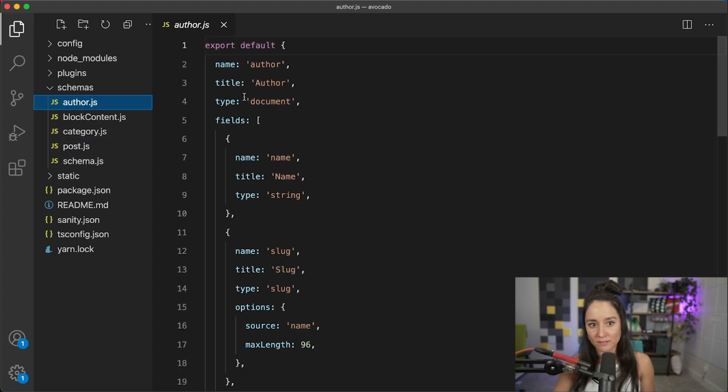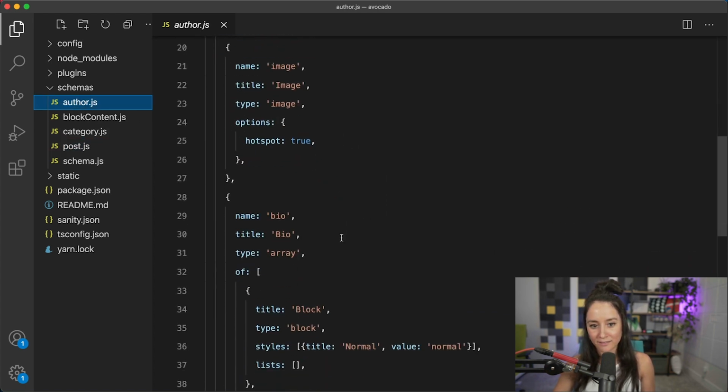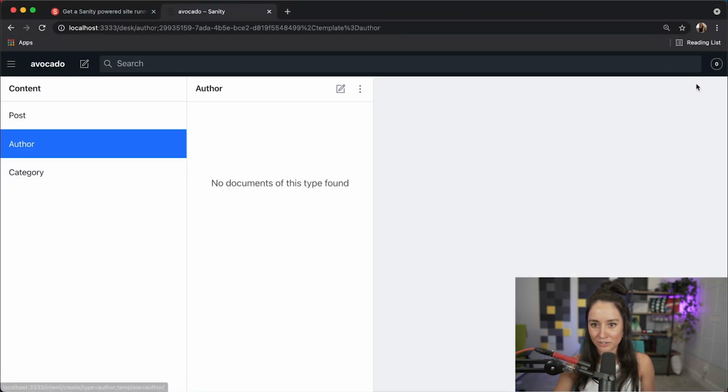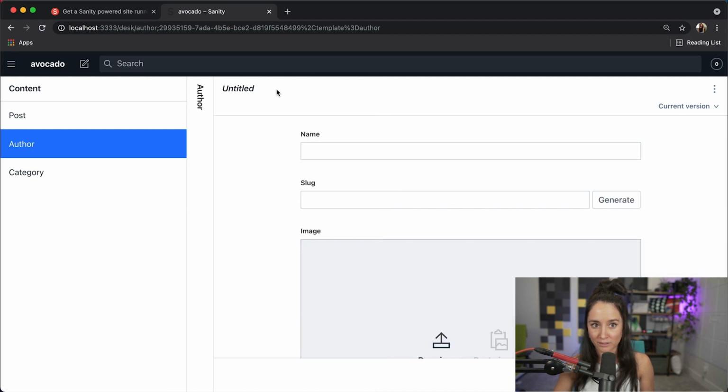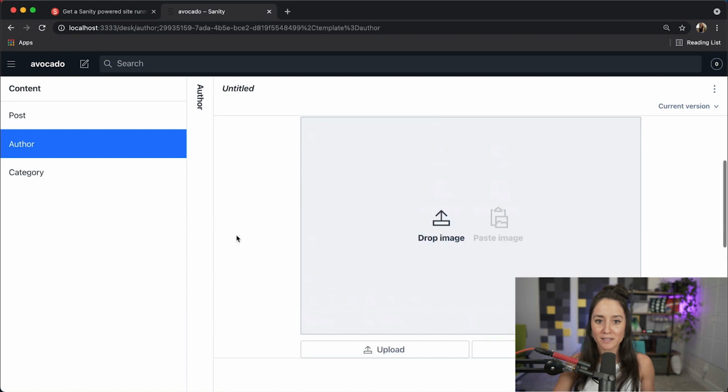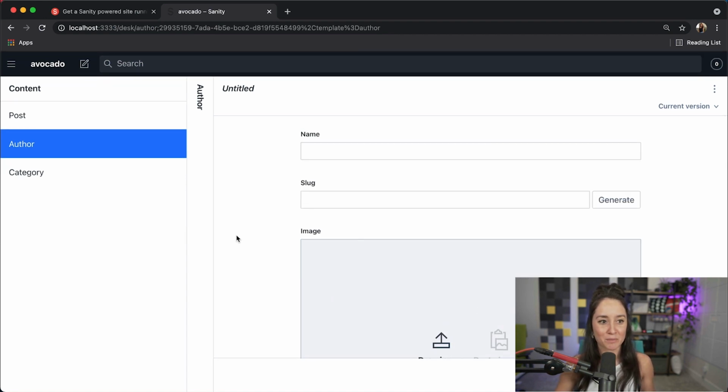And that is here. And if we go back to our studio and click new, and if we click on this, it'll collapse. We will see that whole schema laid out for us. Now let's put some data in here and see what it looks like as we hook it all up.